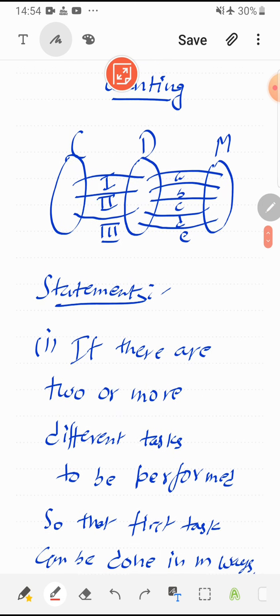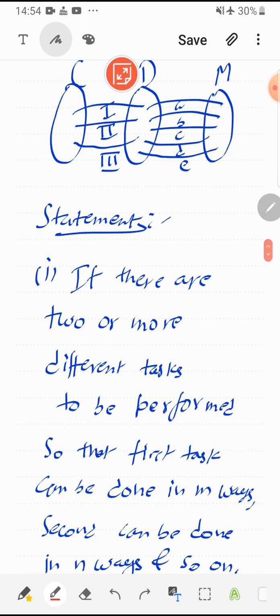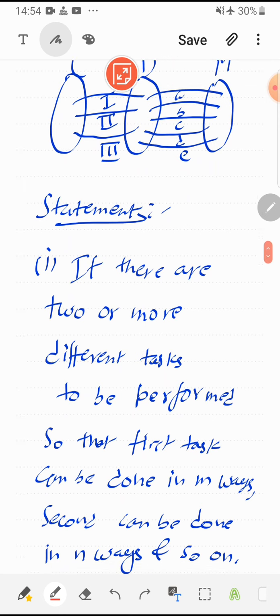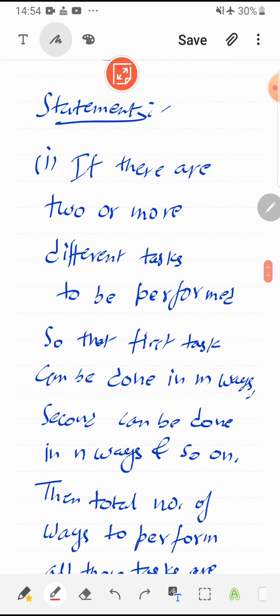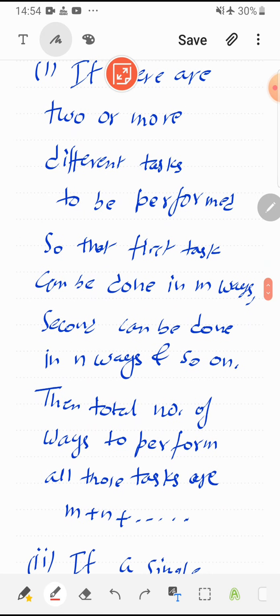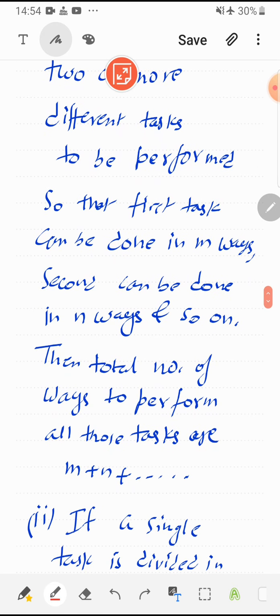Let us discuss the statement of the fundamental principle of counting. If there are two or more different tasks to be performed, such that the first task can be done in m ways, the second can be done in n ways, and so on, then the total number of ways to perform all those tasks is m plus n plus so on.